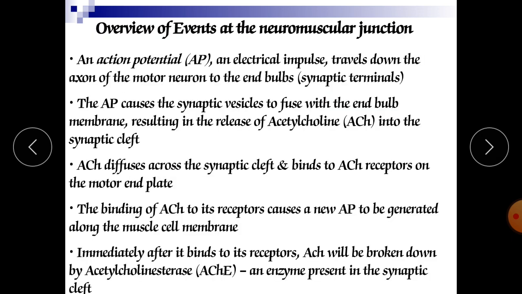Now here you can see the binding of ACh to the receptors causes a new action potential to be generated along the muscle cell membrane. Immediately after it binds to its receptor, ACh will be broken down by the anticholinesterase. This is the enzyme which is responsible for breakdown of acetylcholine. So it is an enzyme present in the synaptic cleft.